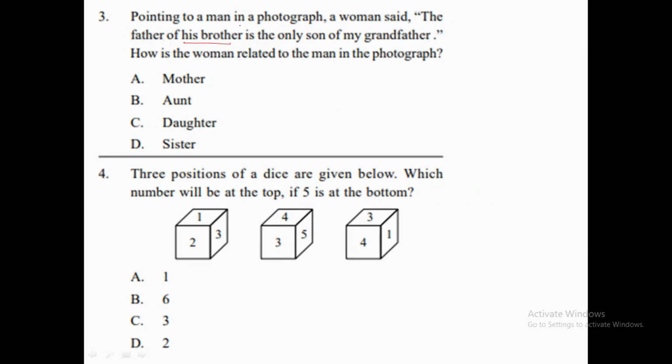Okay, so she's pointing towards a person and saying the father of his brother is the only son of my grandfather. So the only son of my grandfather is her father only. So how is the woman related to the man in the photograph? The man is the brother of that woman, so the woman is the sister of that man. That's why option D is the correct answer.